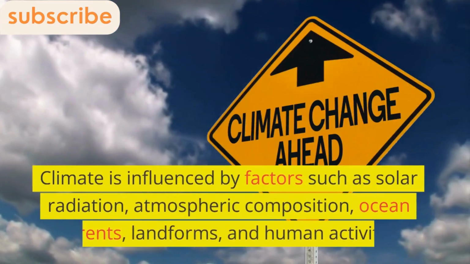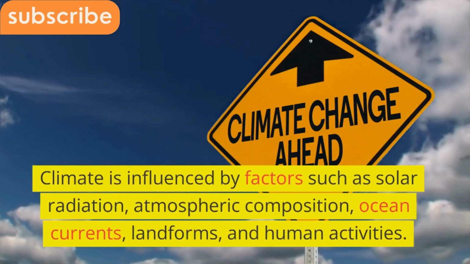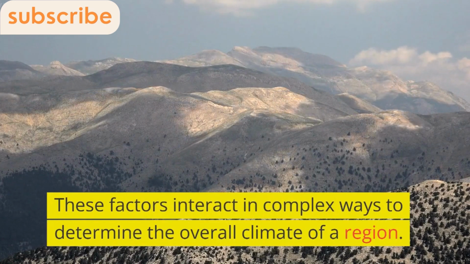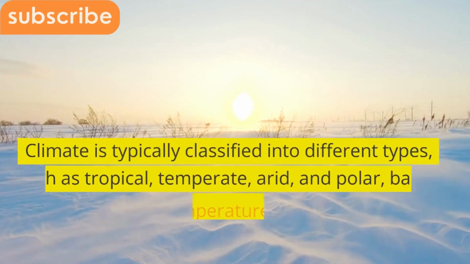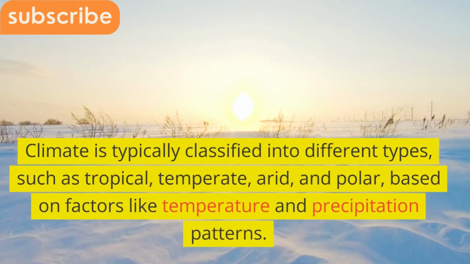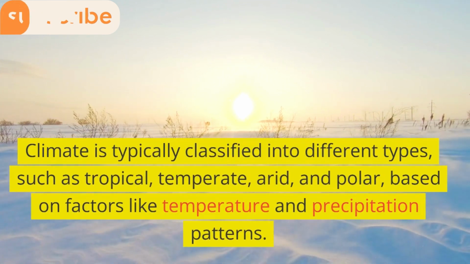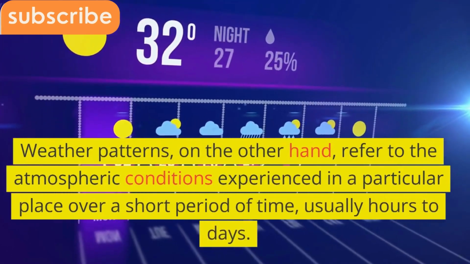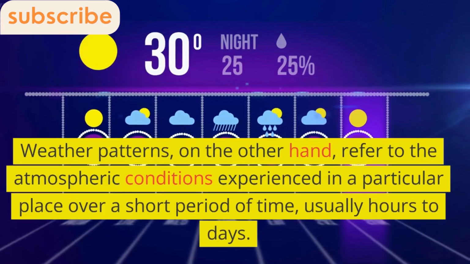Climate is influenced by factors such as solar radiation, atmospheric composition, ocean currents, landforms, and human activities. These factors interact in complex ways to determine the overall climate of a region. Climate is typically classified into different types, such as tropical, temperate, arid, and polar, based on factors like temperature and precipitation patterns. Weather patterns, on the other hand, refer to the atmospheric conditions experienced in a particular place over a short period of time, usually hours to days.